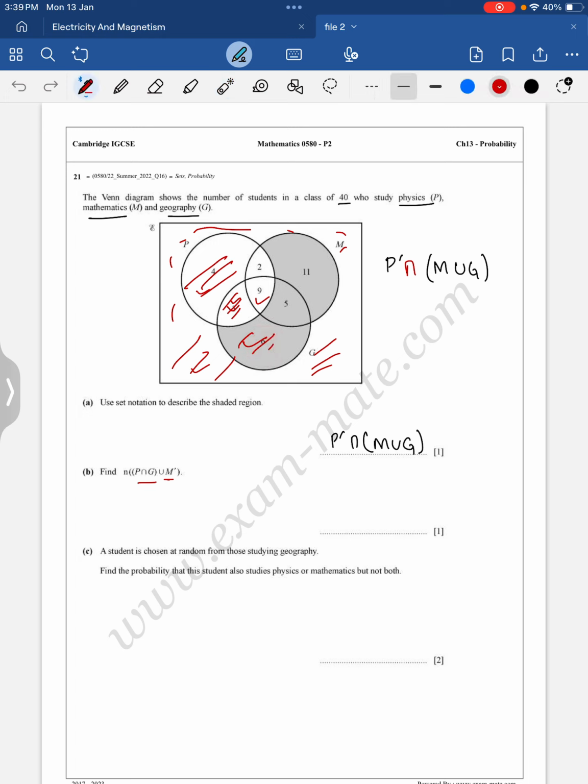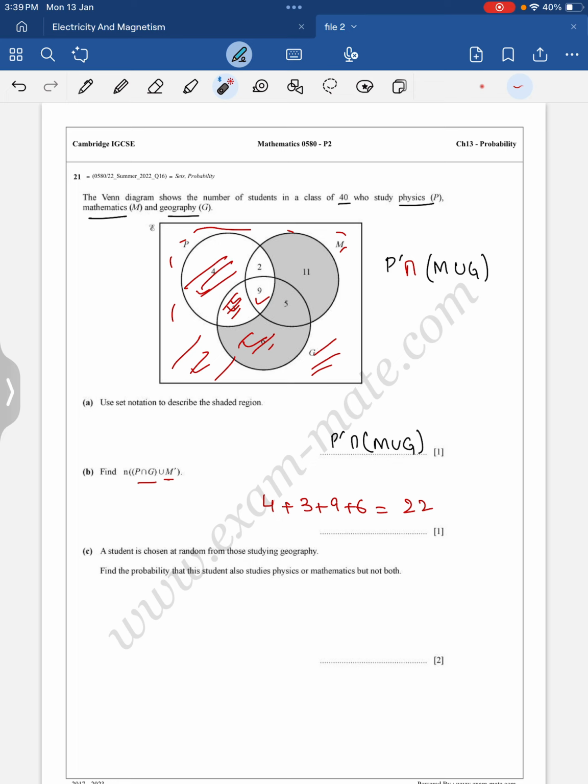So adding all these up, 4 plus 3 plus 9 plus 6. 9 plus 6, 15, 15 plus 3, 18, 18 plus 4, 22. So the number of elements in P intersection G union M complement is 22. Clear? Okay, now done this, now we are on this.